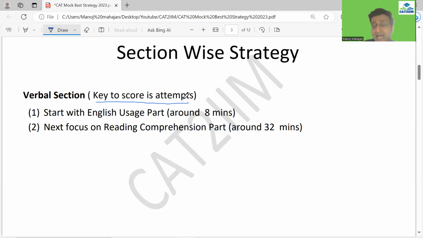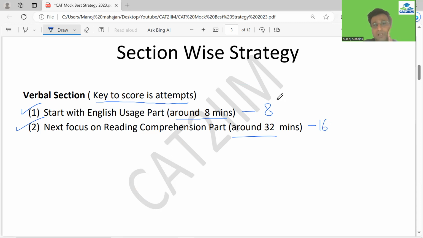How can you push your attempts? And I will also tell you how you can get them correct. Most of them you can push your accuracy also. I'm not saying that everyone should follow this, but what I do, and people who are struggling in the verbal section can look forward to, is to start with the usage part. Around 8 minutes you can spend there, and you will find as of now 8 questions. You do not know what the actual pattern would be in the CAT. And then the remaining 32 minutes you can focus on the remaining 16 questions.